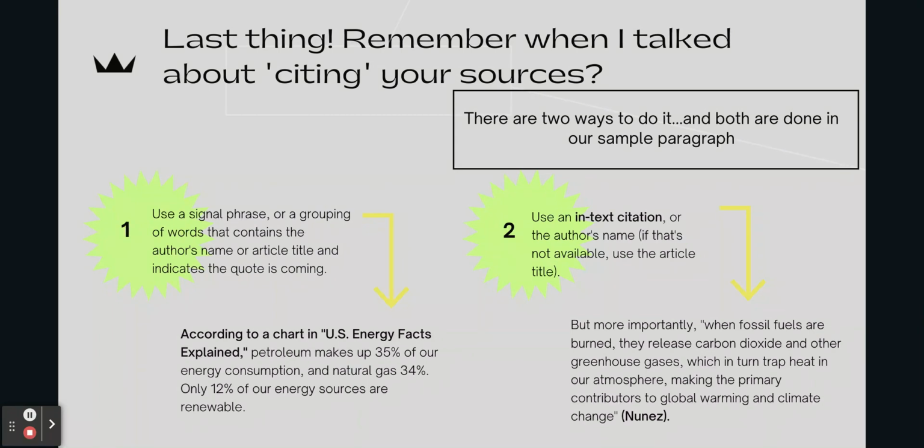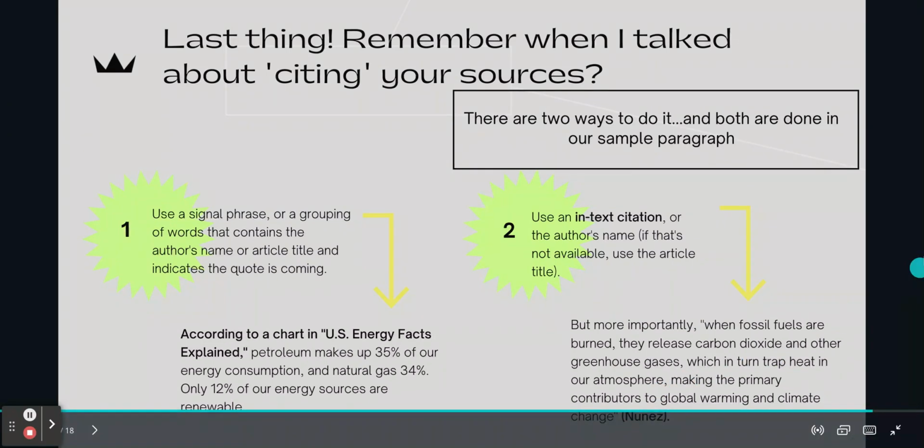The other way to do it is to use an in-text citation or the author's name. If that's not available, use the author's title, the article title. So prioritize the author's name, but if for some reason it's like a government source or a corporate source and there's no available author, use the article title. So here you see, But more importantly, when fossil fuels are burned, they release carbon dioxide and other greenhouse gases, which in turn trap heat in our atmosphere, making them primary contributors to global warming and climate change. And then you can see at the very end, there is the author's last name, and that is in parentheses there. So those are just some things to remember.